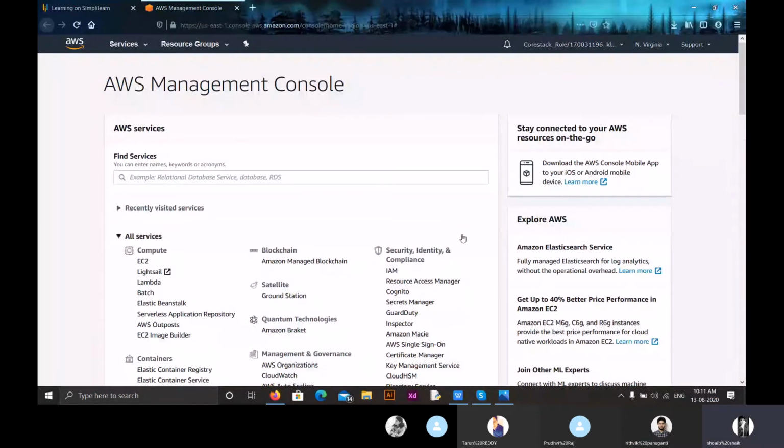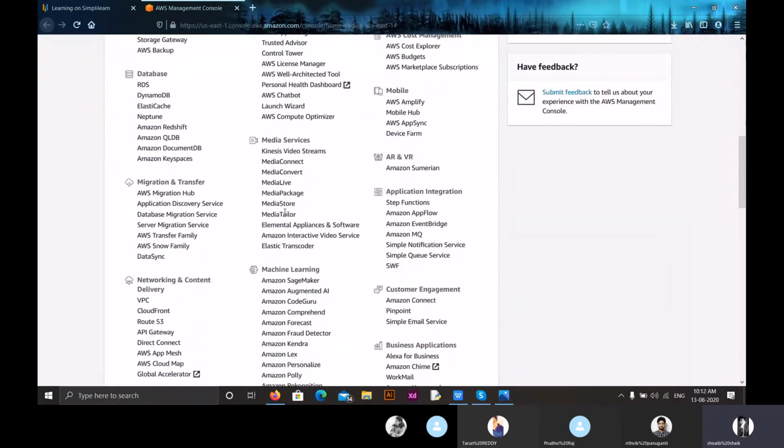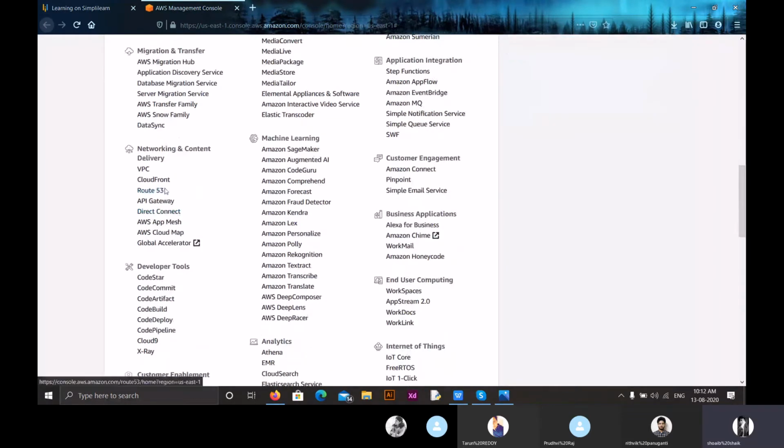Good morning, everyone. Yesterday we discussed S3, Amazon Simple Storage Service, which is a storage service. From today, we will be discussing a new topic, that is Amazon Route 53. Before getting into Amazon Route 53, we have to know what this service is. Now, here you can see Route 53.